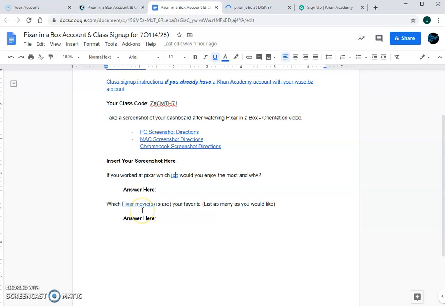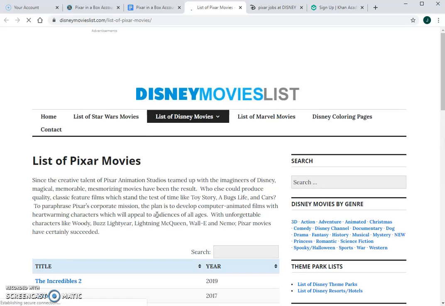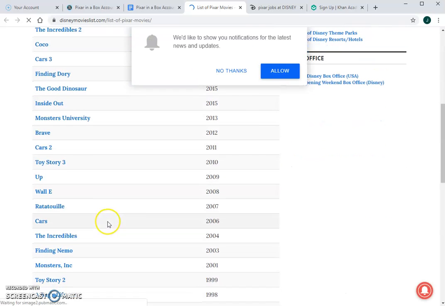Also, I want you to tell me if you have just a Pixar movie that you enjoyed. I want you to tell me that. If you have several, I want you to tell me that as well. So if you're unsure of which movies are made by Pixar, I have that linked here as well. So basically, you guys are going to go through, do that.